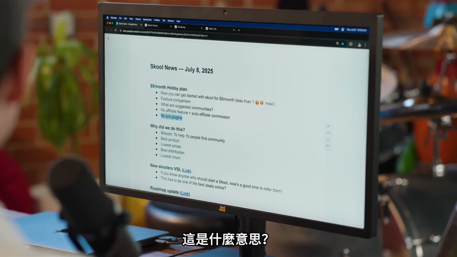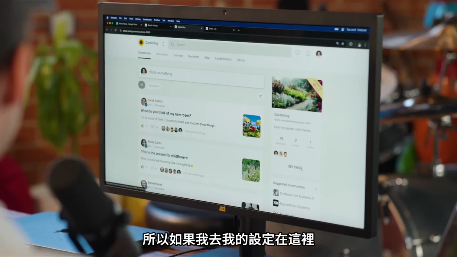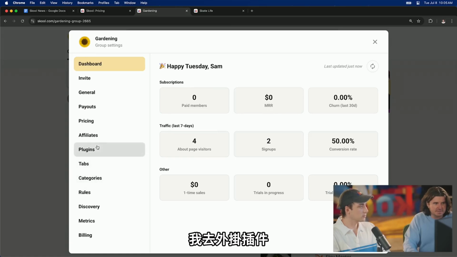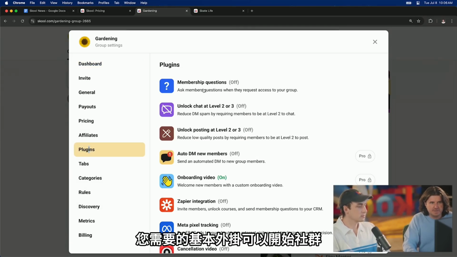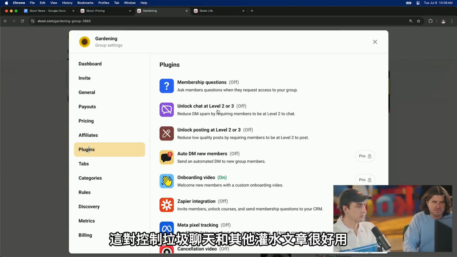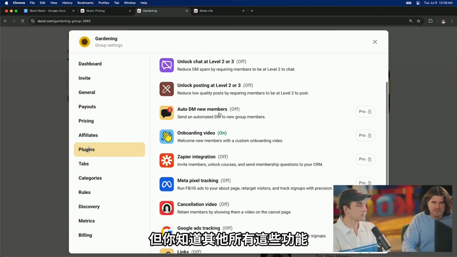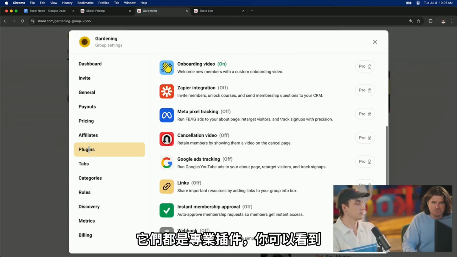So what does this mean? So if I go to my settings here and I go to plugins, where is it? Here we go. So we give you the basic plugins that you need to run a community and get started, like membership questions, chat and posting at level 2 and 3. This is good for controlling spam and things. But all of these through here, they're all pro plugins.